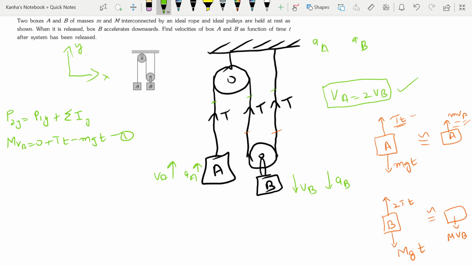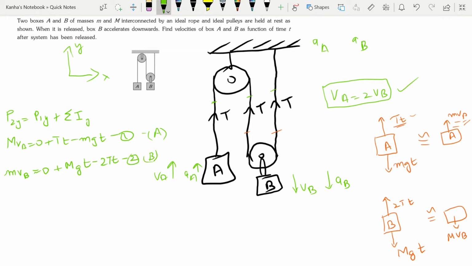If I do the same thing for the second box, which is box B, I will get a similar equation, which is small m Vb equal to 0 plus big M g t minus 2 times big T and small t.